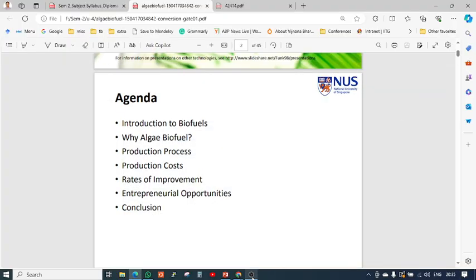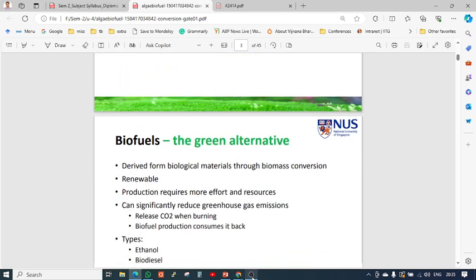Why is algae used as biofuel? We already discussed this one. Then production processes, production cost, rates of improvement, and opportunities. These are the different topics we are going to discuss.